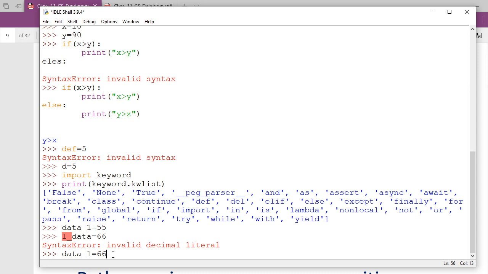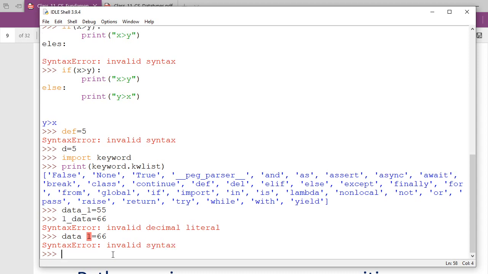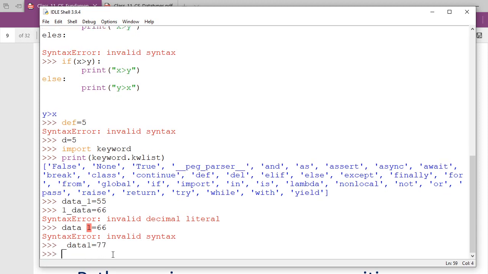Can I write like this: data 1 = 66? See, there is an error, sir. You can't use a space there. Capital A to capital Z, small a to small z, numbers, and then underscore are allowed. You can use underscore. Can I write _data1? Is it correct? Yes, sir. It can go. It is correct.